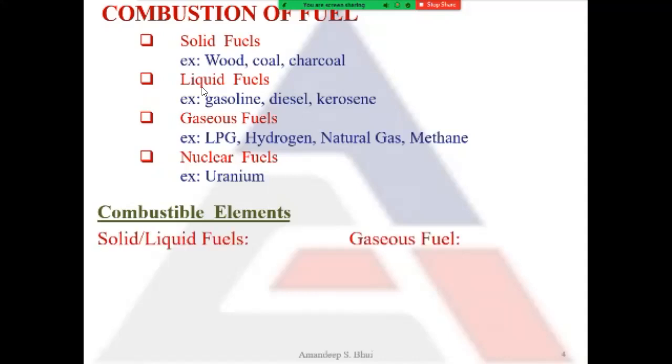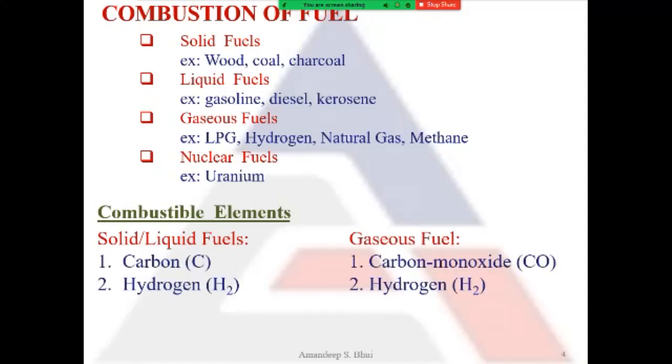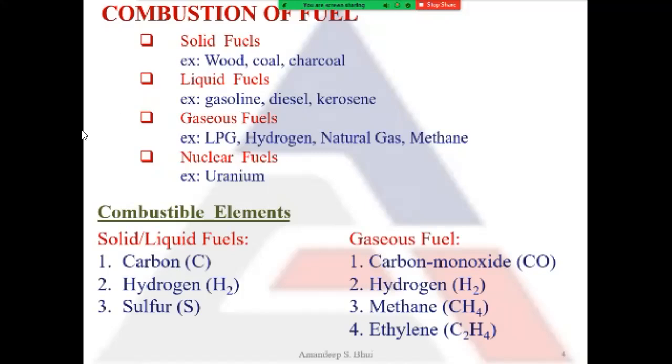Then the main combustible elements present in fuel, we have two categories here. On the left hand side, we have solid and liquid fuels. On the right hand side, we have gaseous fuels. So the combustible elements that are present in liquid or solid fuels are carbon, hydrogen, and sulfur.